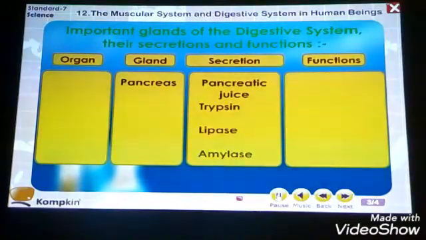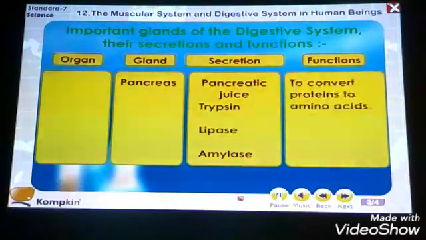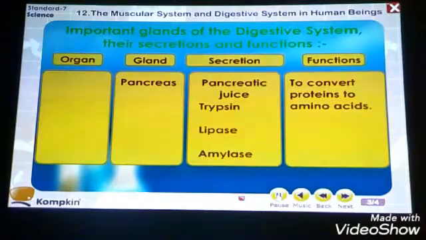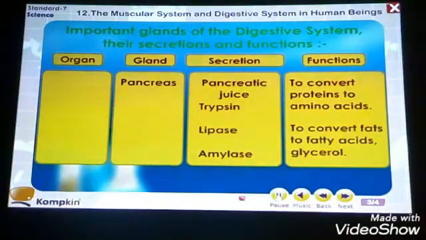Pancreas, pancreatic juices: trypsin, lipase and amylase. The pancreas releases many secretions, that is pancreatic juice, trypsin, lipase and amylase, to convert the proteins into amino acids, and these amino acids then turn into nutritive material. So from there the other nutritive substances can be absorbed.